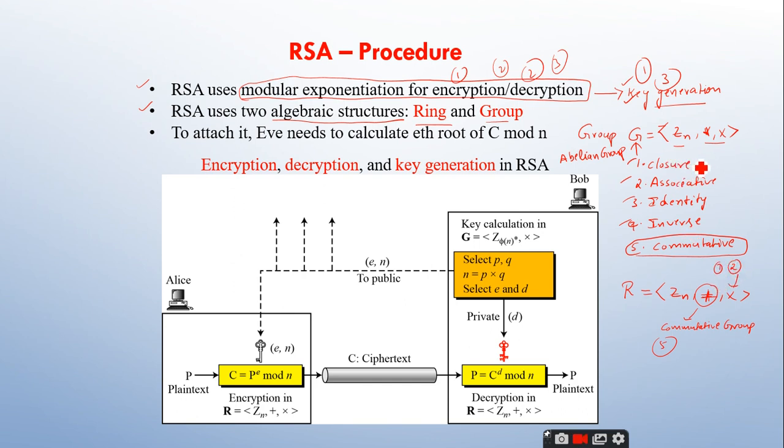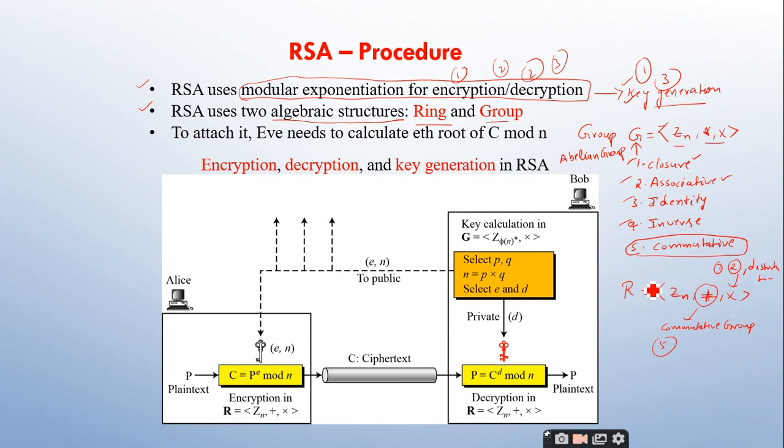What is the first property? It is the closure property. And the second property is the associative property. So the first operation has to satisfy all the five properties, that is closure, associative, identity, inverse, and commutative. Whereas the second operation satisfies closure and associative. In addition to this, it also has to satisfy the distributive property, right? So this is just a recap of what a group is and what a ring is, right?